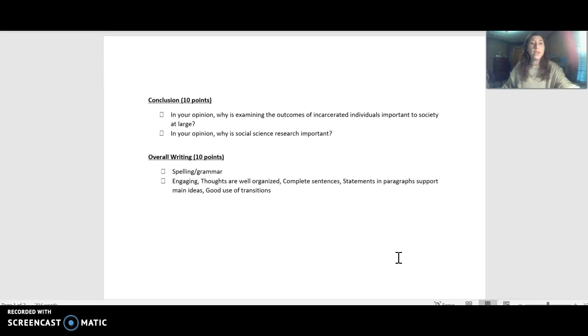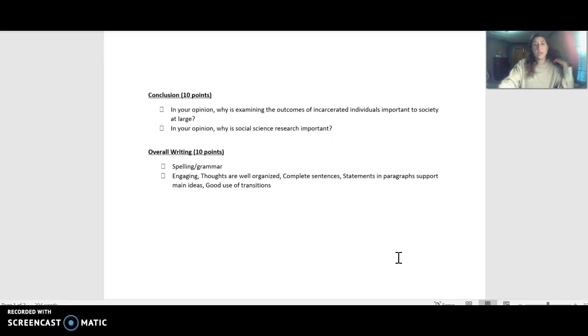And then you will be graded also on your overall writing, your spelling and grammar, so please look over your paper. And just general, engaging thoughts that are well organized, you're writing in complete sentences, and statements and paragraphs support your main ideas, and very important that you have transitions. Okay, I don't want bullet points. I want full sentences, full paragraphs, and transitions.